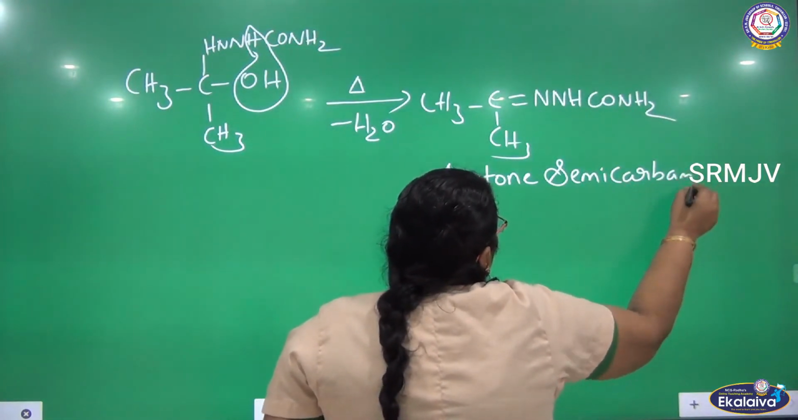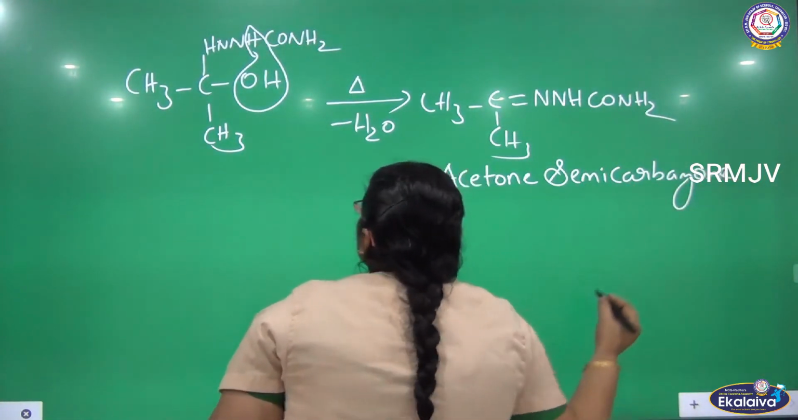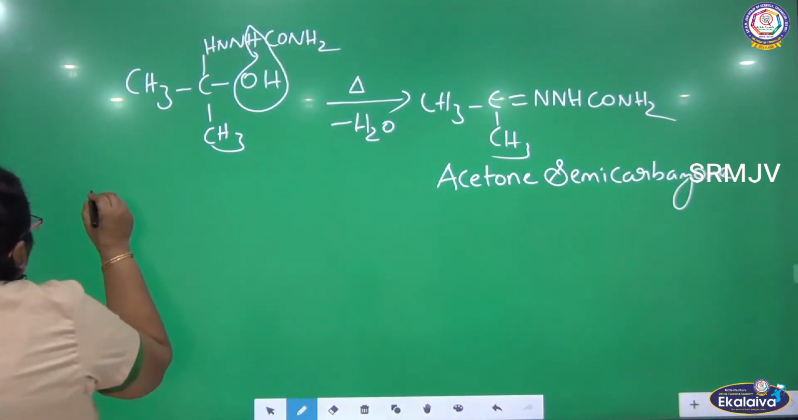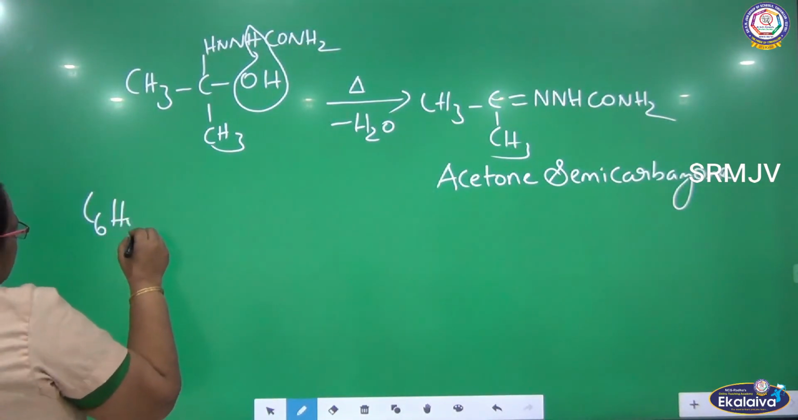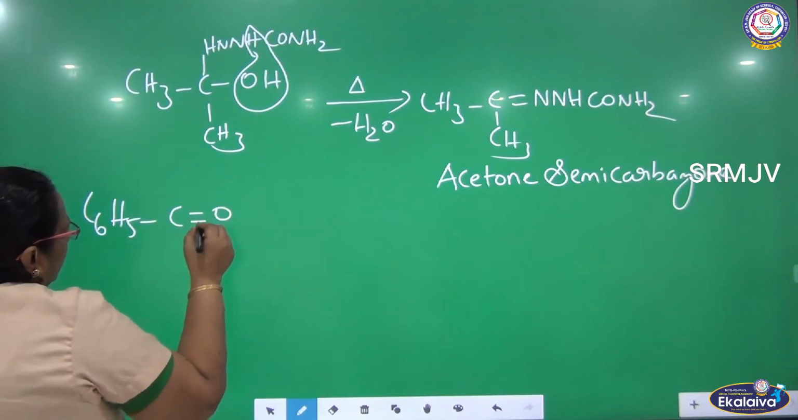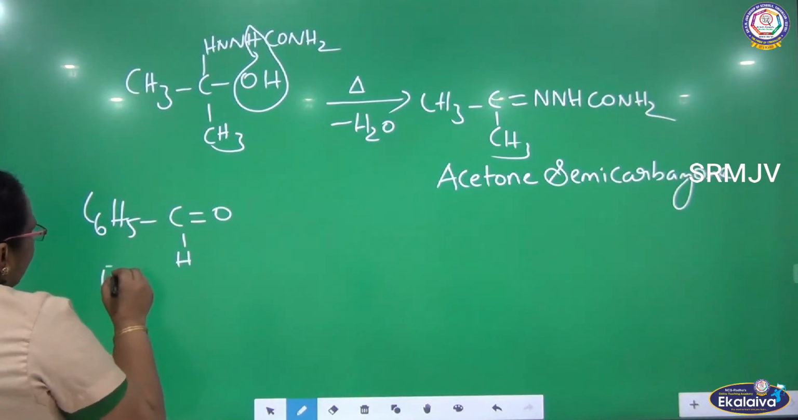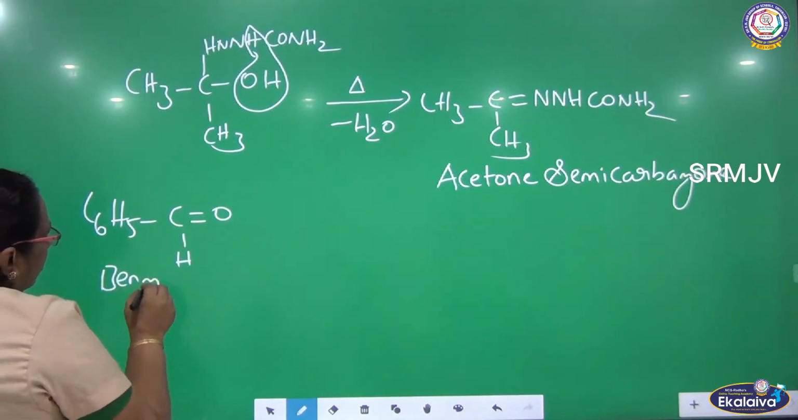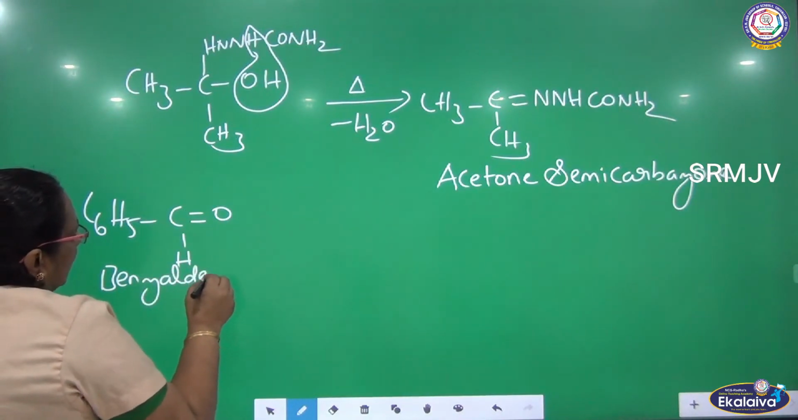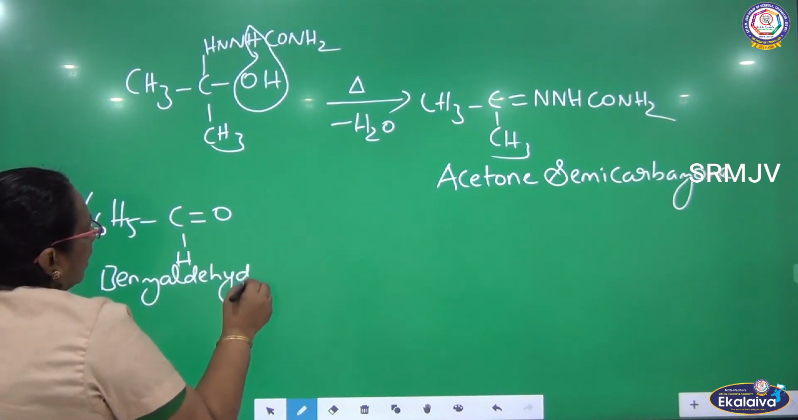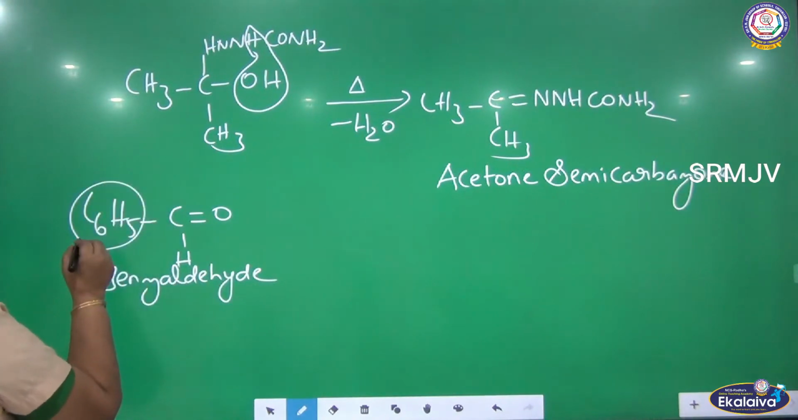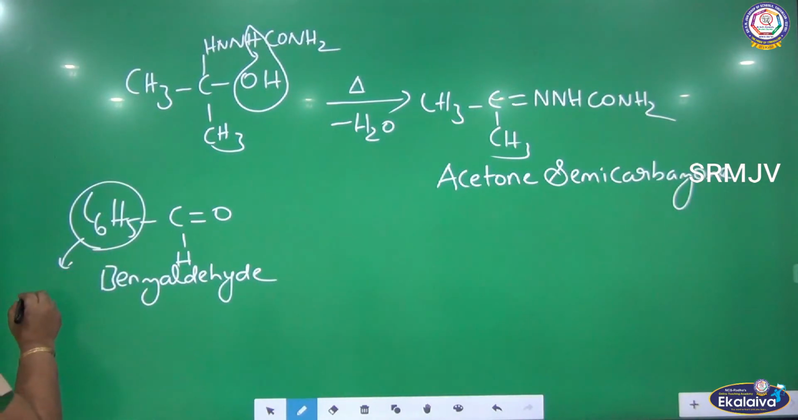Acetone semicarbazone. The next one, if you write as benzaldehyde, C6H5, C double bond O, hydrogen. So it is an aromatic aldehyde. There is a benzene ring present here along with the aldehyde group. So it is an aromatic aldehyde.